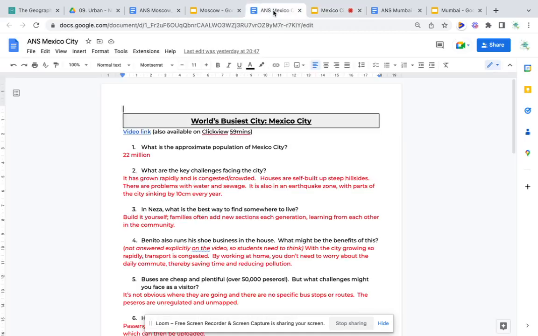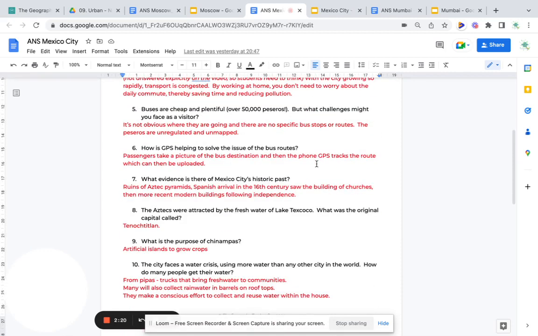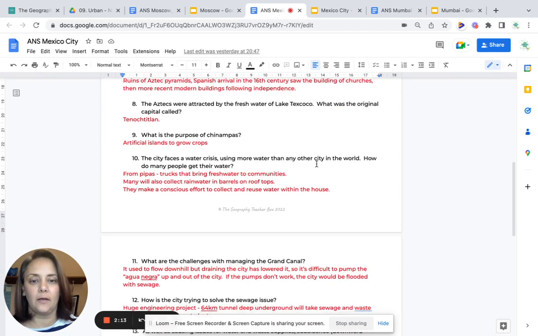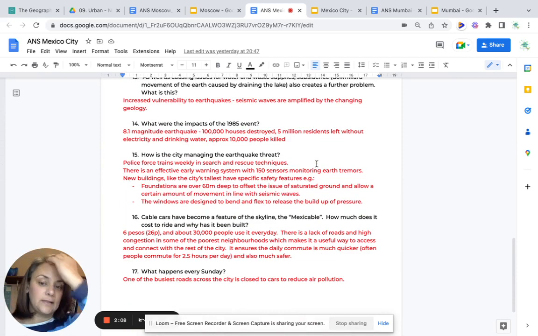But also quite specifically, it looks at traffic congestion. It goes through some of the issues of the subsidence that's occurring because of the city sinking on the lake bed. It looks at sewage, and it also interestingly looks at earthquake issues and how they're trying to manage that as well, which I think is really quite interesting.